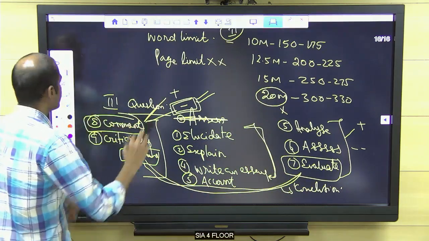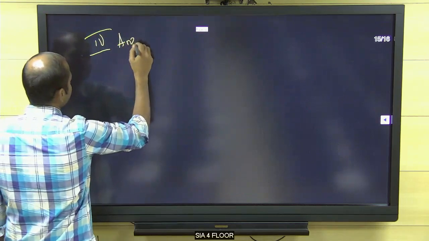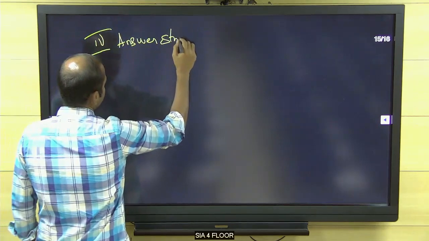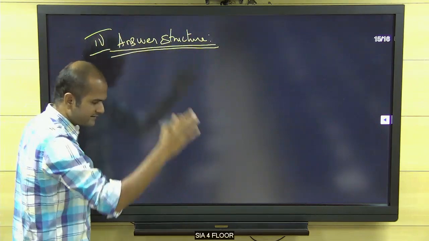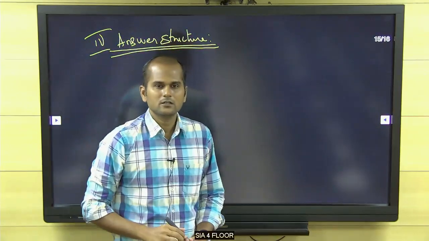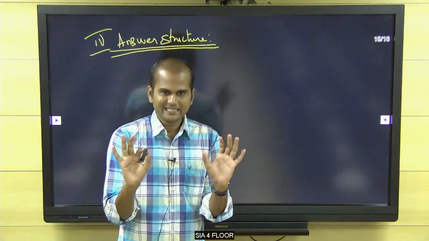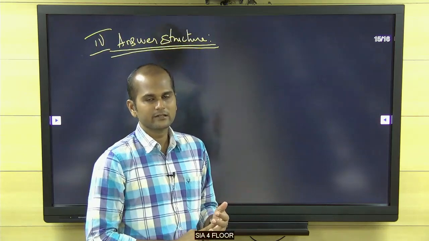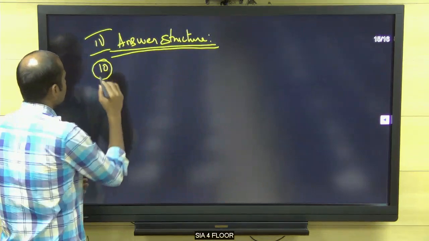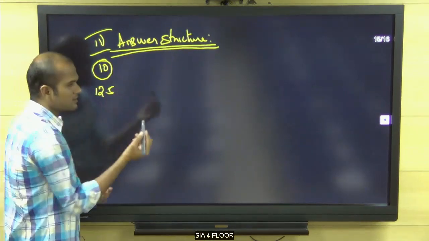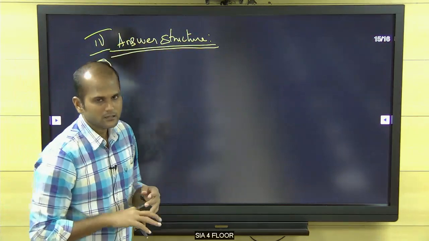It's the third. And the fourth is answer structure. So this applies both for Mains GS as well as for optional. Right, answer structure, listen. Here it slightly varies based on the question. If it is a 10 mark question or a 12 mark question, these are short questions, maximum 200 words. What you have to do is intro.